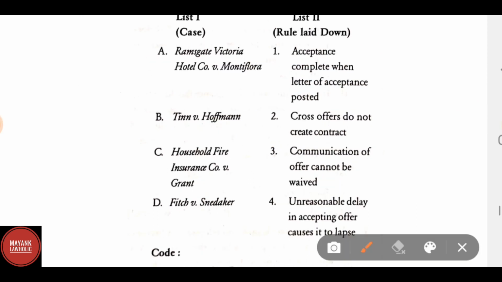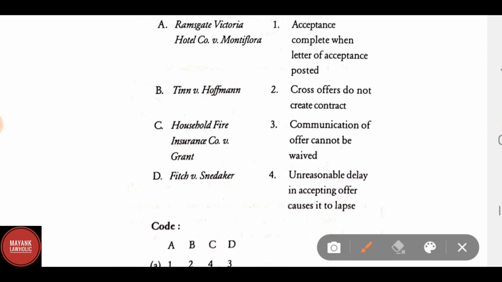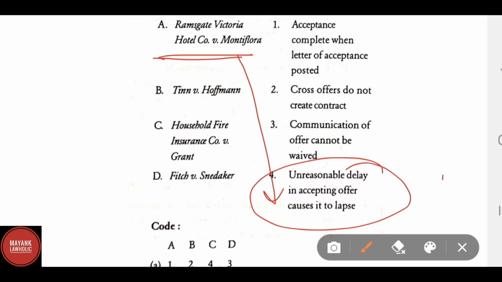Again, list 1 is cases and list 2 is the rule laid down. The cases are A, Ramsgate Victoria Hotel Company versus Montefiore, B, Tinn versus Hoffman, C, Household Fire Insurance Company versus Grant, and D, Fitch versus Snedaker. The correct match is A, Ramsgate Victoria Hotel Company versus Montefiore: unreasonable delay in accepting an offer causes it to lapse. B, Tinn versus Hoffman: crossover offers do not create a contract.